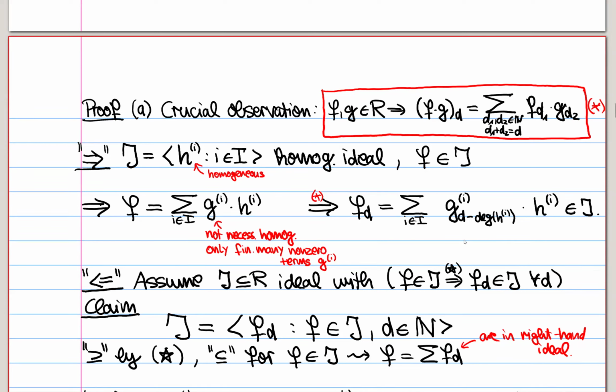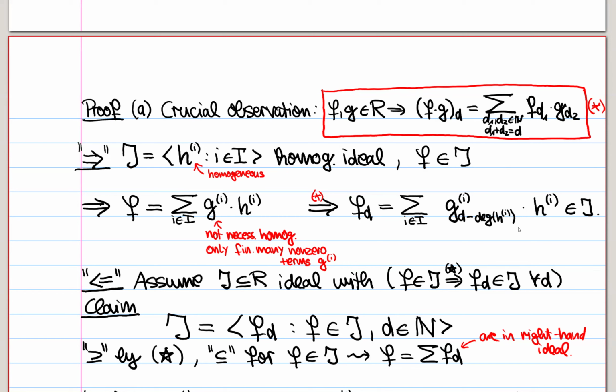So it's a short observation that f_d can be written as such a sum. And then we see this is an element of J, because again, it's a linear combination of elements of this generating set by some elements of the ring.